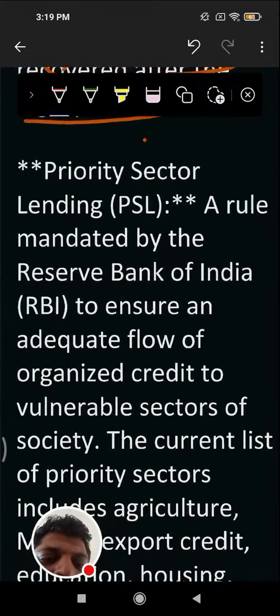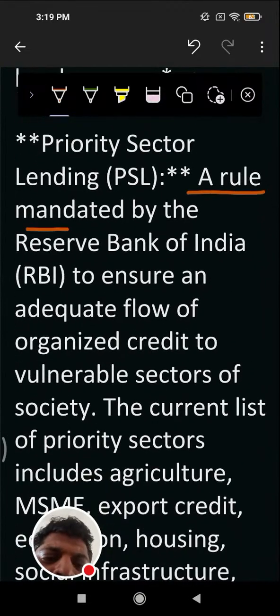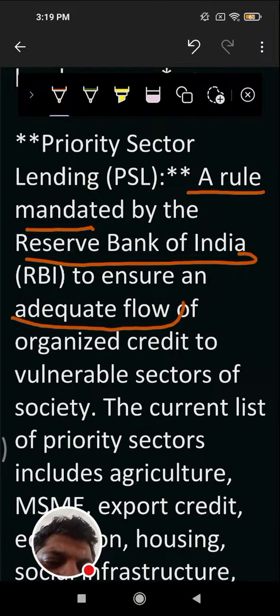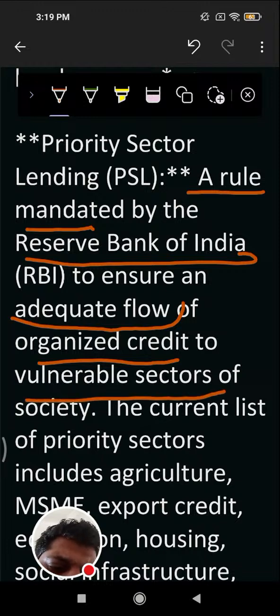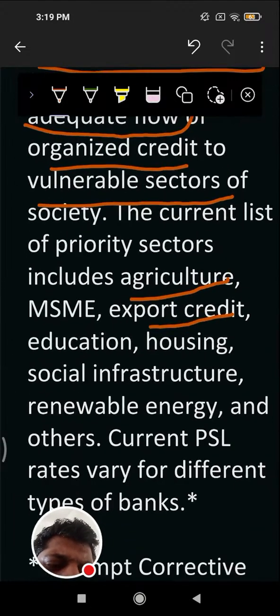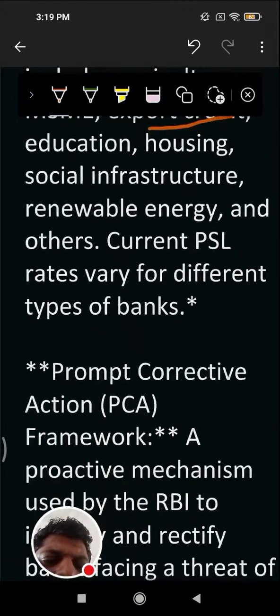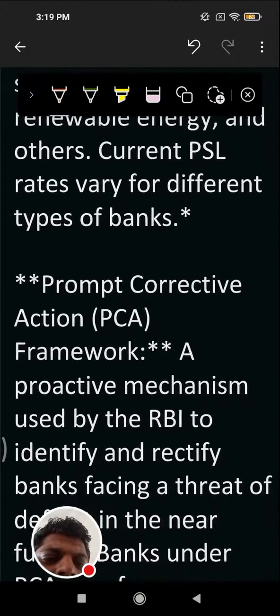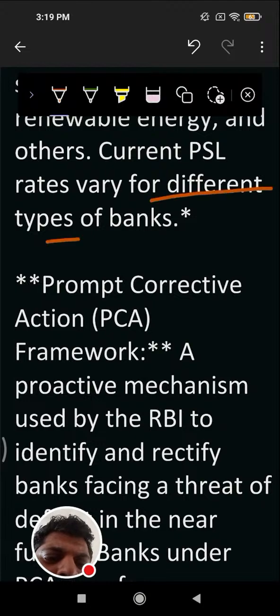What is the priority sector lending? A rule mandated by the Reserve Bank of India to ensure adequate flow of organized credit to vulnerable sections of society. The current list of priority sector includes agriculture, MSME, export credit, education, housing, and social infrastructure, renewable, and current PSL, very different types of bank.